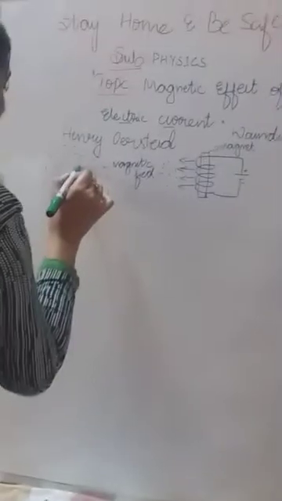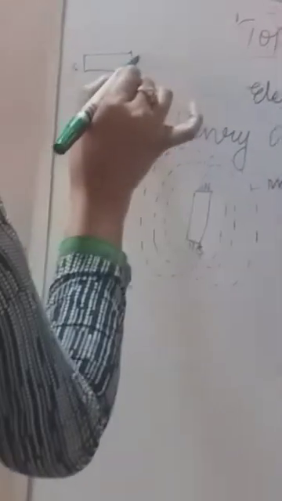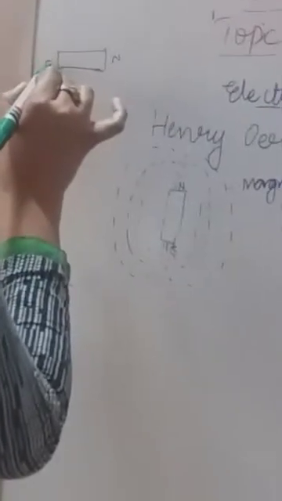A magnet has two poles. One is called the north pole and the other one is the south pole. Keep in mind, all magnets have two poles.